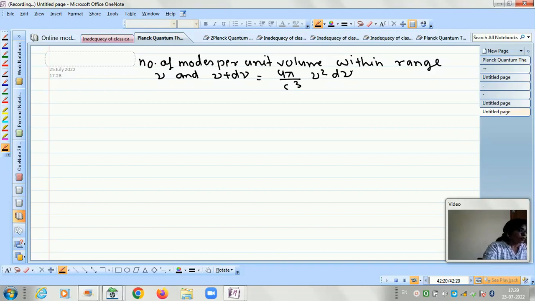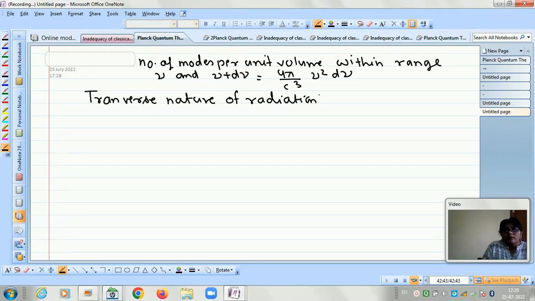Now we have to go for the second step, but before that, we must take into account the transverse nature of radiation. This is electromagnetic radiation, and electromagnetic radiation is a transverse wave.